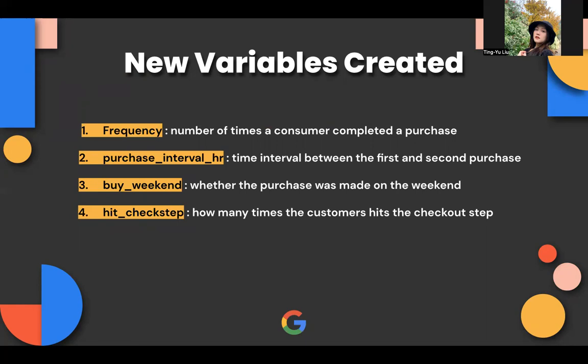Specifically, frequency refers to the number of times a consumer completed a purchase within 90 days. Purchase interval hour means the hours between the first and second purchase. By weekend is a dummy variable indicating whether the purchase was made on the weekend. And hit check steps shows how many times the consumer hit the checkout step.